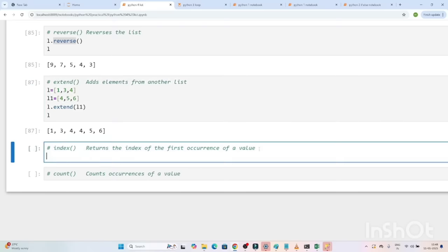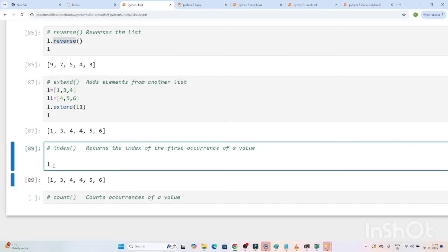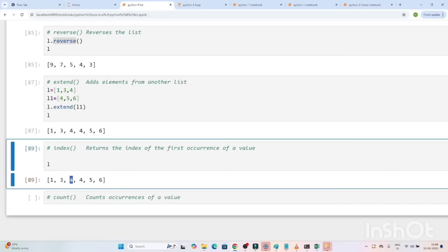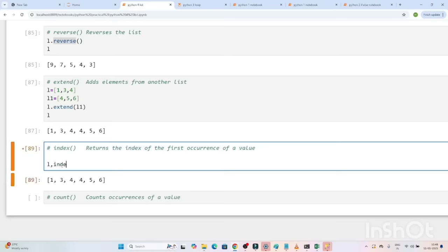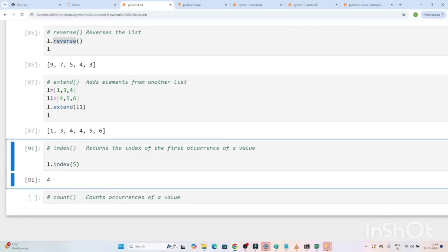Now we have index. So index returns the index of the first occurrence of a value. Suppose you want to know the index of this 5. You can use L dot index, and if you write 5, you can see what it is saying. It is the fourth index. How is it the fourth index?